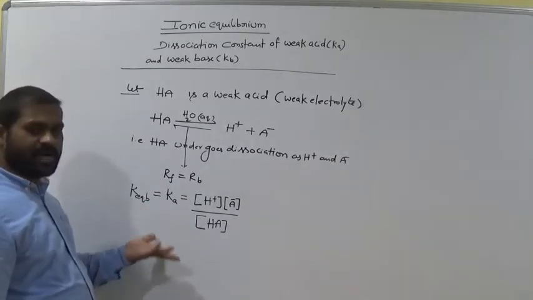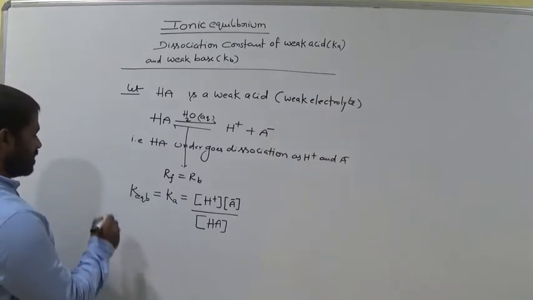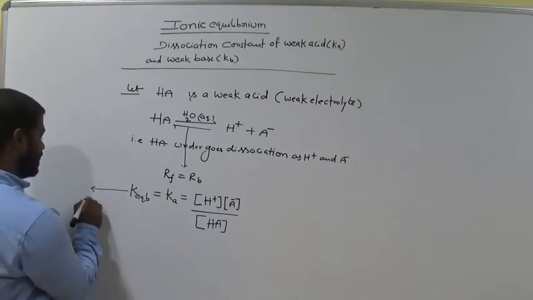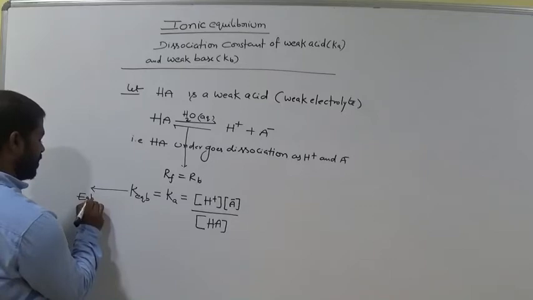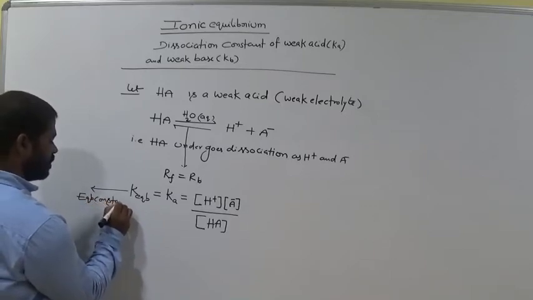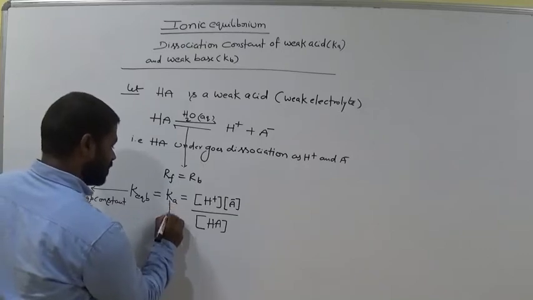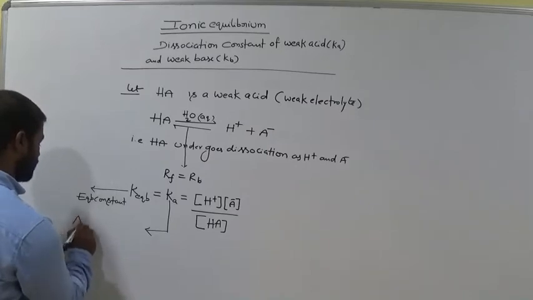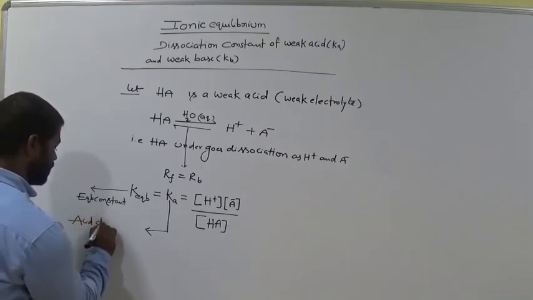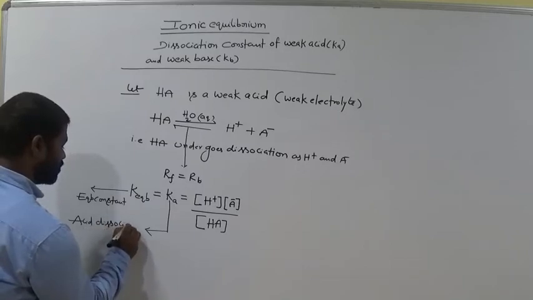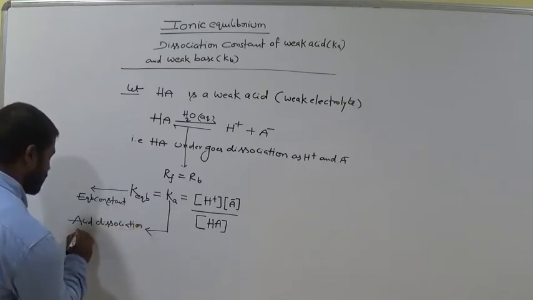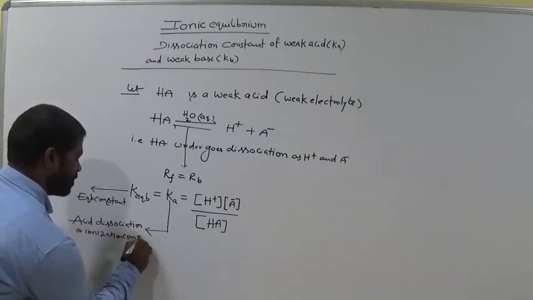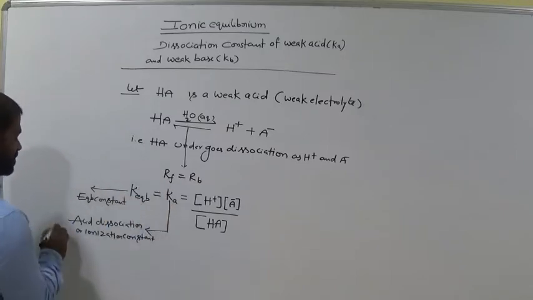Ka and K equilibrium are both the same. K equilibrium is the equilibrium constant. Ka is the acid dissociation or ionization constant of a weak acid.